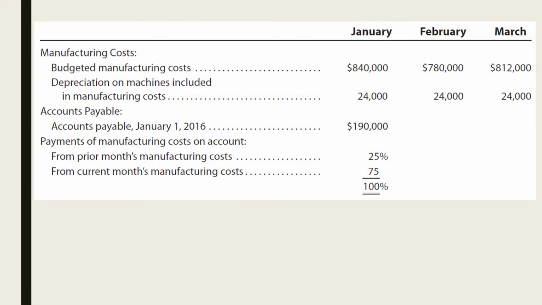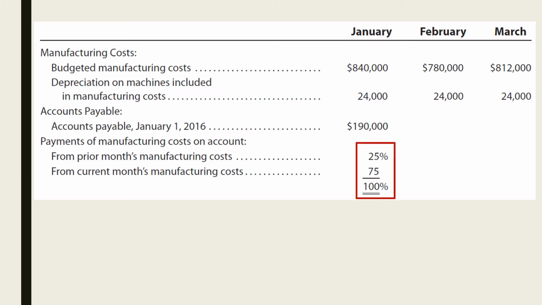Let us proceed to the disbursement of Elite Accessories Inc. The budgeted manufacturing costs of the company are $840,000, $780,000, and $812,000 for the months of January, February, and March, respectively. The manufacturing costs of each month include $24,000 depreciation on machines. Accounts payable as of January 1, 2016 is $190,000.